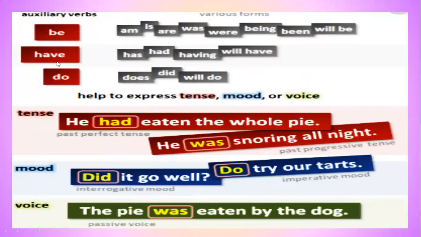Auxiliary verbs be, have, do: am, is, are, was, were, being, been, will be, has, had, having, will have, do, does, did, will do, help to express tense, mood, or voice. He had eaten the whole pie. He was snoring all night. That is tense: past perfect tense and past progressive tense.